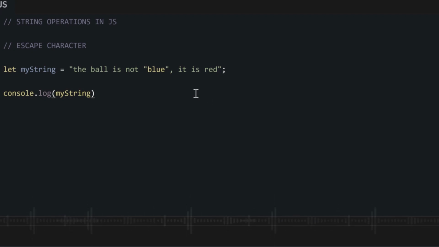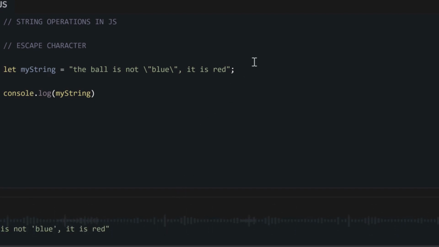So let's do one example where we use double quotes, and anywhere we have literal quotes inside our strings, we must write a backslash first, like this. So now this backslash serves as a way to stop the program from thinking that this is the closing quote instead of a literal quote. Since we put this backslash before this quotation mark, that means it is a literal quotation mark that we want to put inside our string. It will not treat it as the end of the string, because we put this backslash as a sign to tell the program that this is a literal quote.